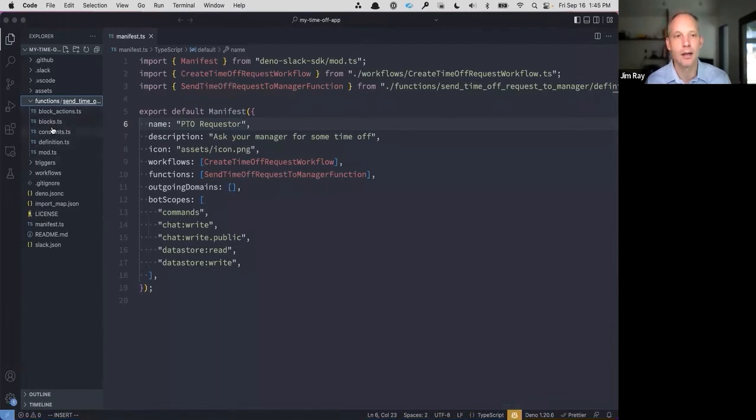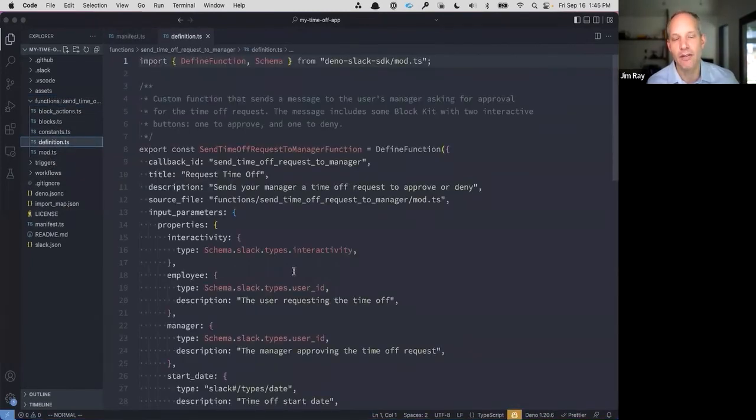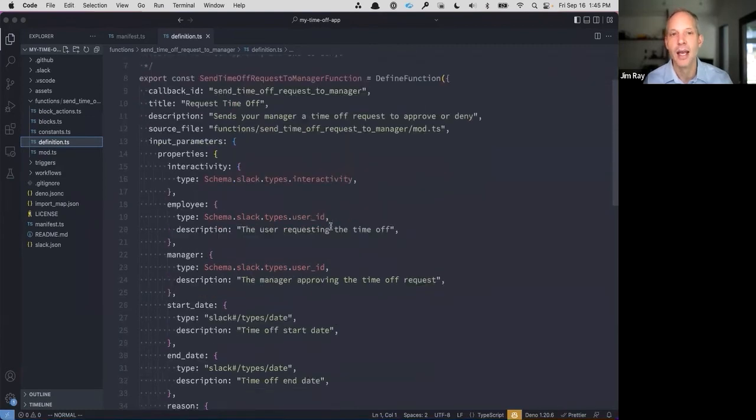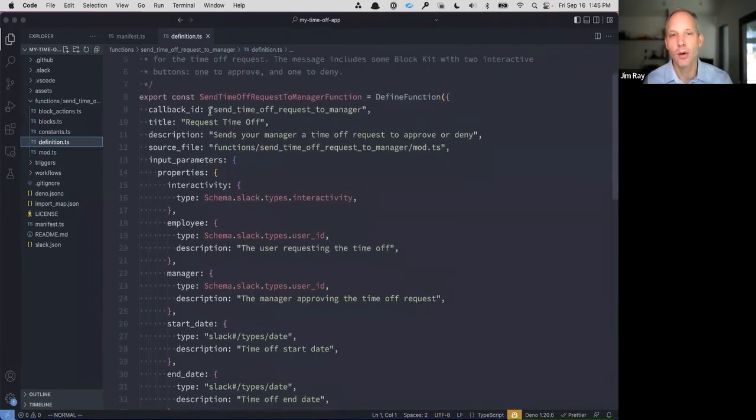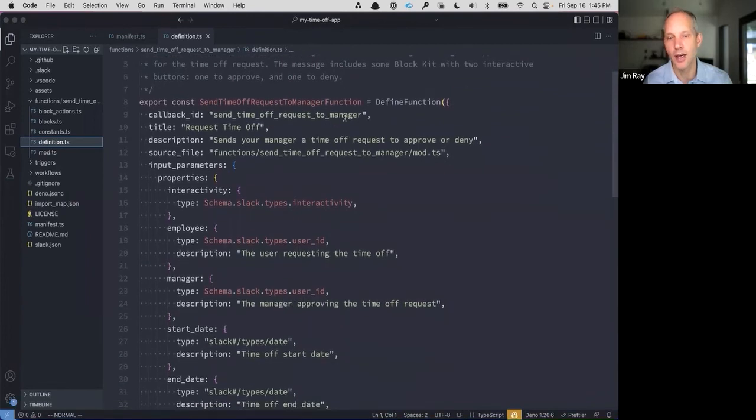It's mostly just, instead of having one big TypeScript file, we broke this function down into a few different files. But let's take a look at the definition TypeScript file. Again, you can see the first thing we're doing is importing the standard library. And then you can see we've created this send time off to manager function. Bit of a mouthful, but it does exactly what it says, which is sends the request to the manager.